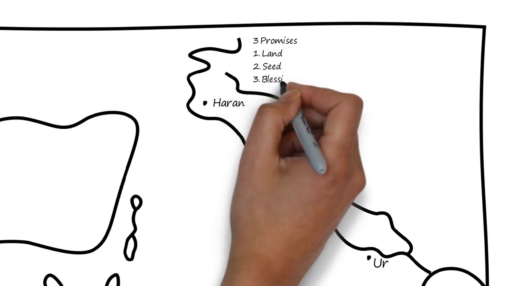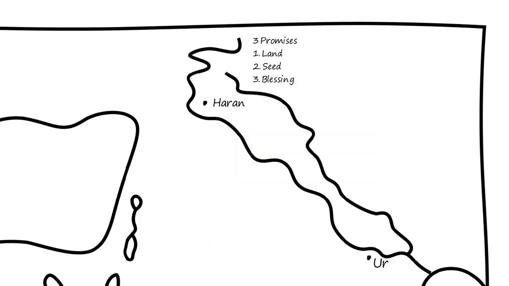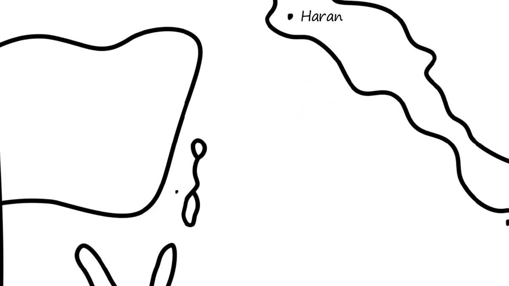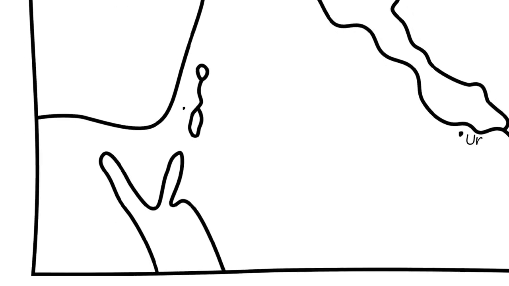Abram left Haran and journeyed to the Promised Land, where he was renamed Abraham by God, which means father of a multitude. The promises were also given to Abraham's son Isaac and Isaac's son Jacob. Jacob was also given a new name by God. His new name was Israel, and Jacob's 12 sons become the 12 tribes of Israel.